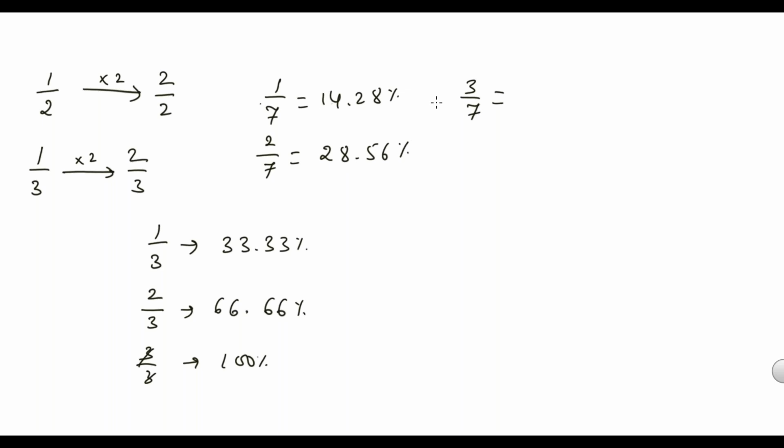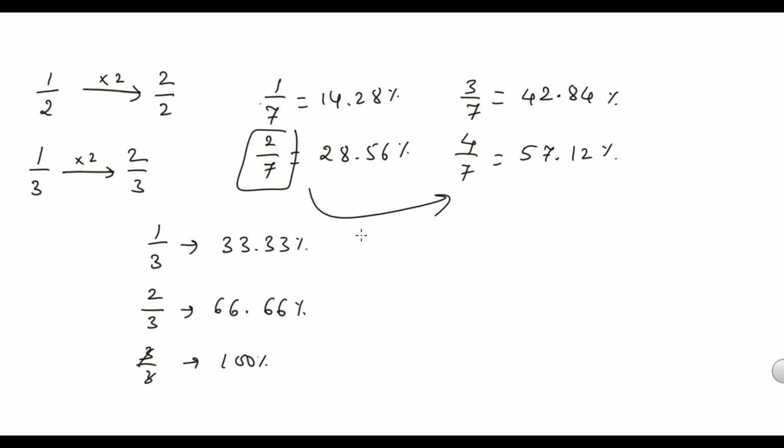So 3 by 7 is 3 times of this. 14 3 times is 42, so 42.84%. 4 by 7, the 1 by 7 value, 4 times. So 4 by 7 is 57.12. That is 4 times 14.28. Otherwise, the 2 by 7 value that comes, you can double it like this.